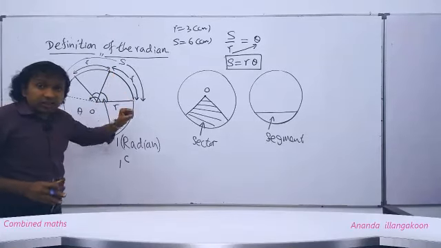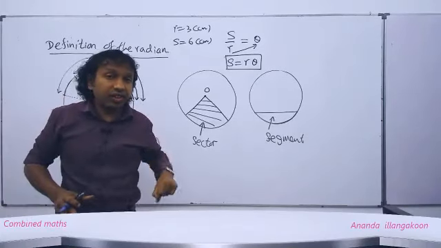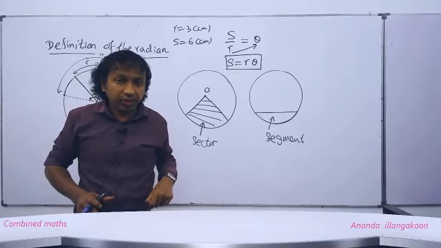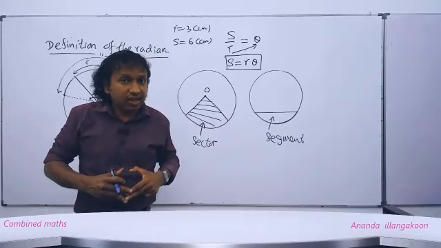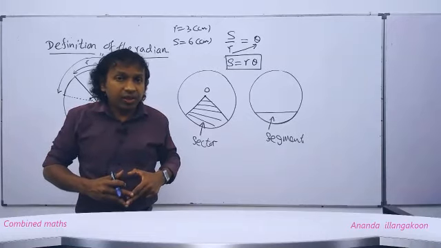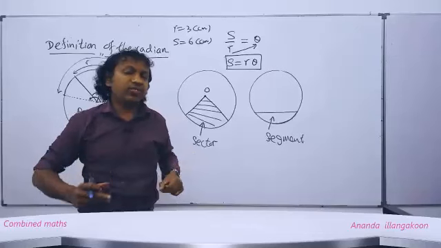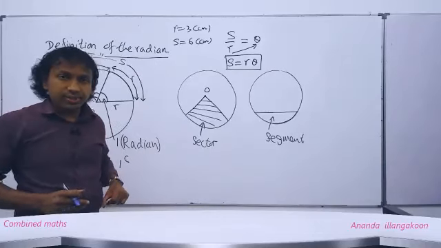If you take 2 arcs of each length r, then people, the subtended angle at the center of the circle is going to be 2 radians.